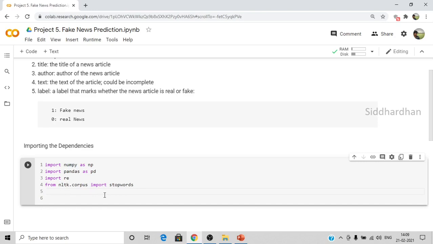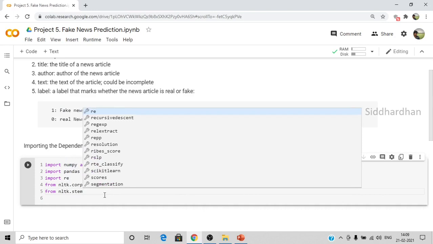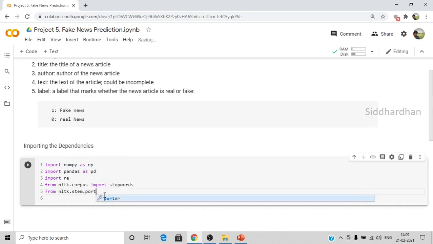And then we need from nltk.stem.porter import PorterStemmer. What this basically does is a function called stemming.